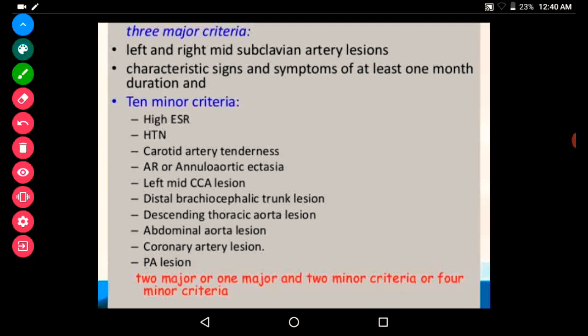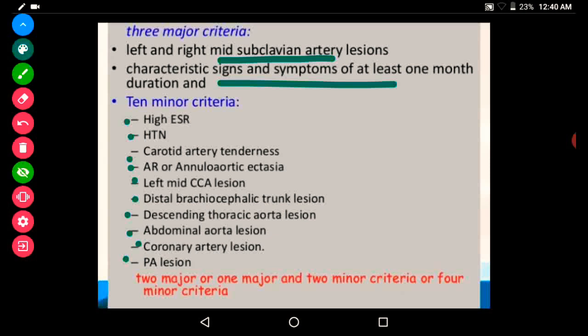There are three major criteria and 10 minor criteria. The three major criteria are the mid-subclavian artery lesion, and the signs and symptoms also involved in this Sharma's criteria but not involved in the ACR criteria. The 10 minor criteria are high ESR, hypertension, carotid artery tenderness, annuloaortic ectasia, left mid CCA lesion. These all are about lesions. Distal brachiocephalic trunk lesion, descending thoracic aorta lesion, abdominal aorta lesion, coronary artery lesion and PA lesion.